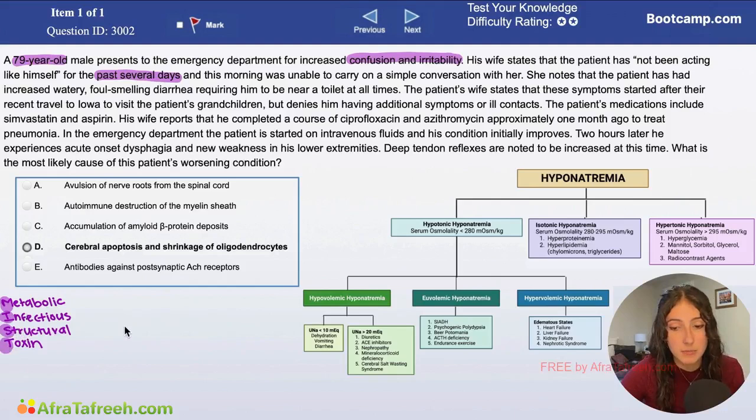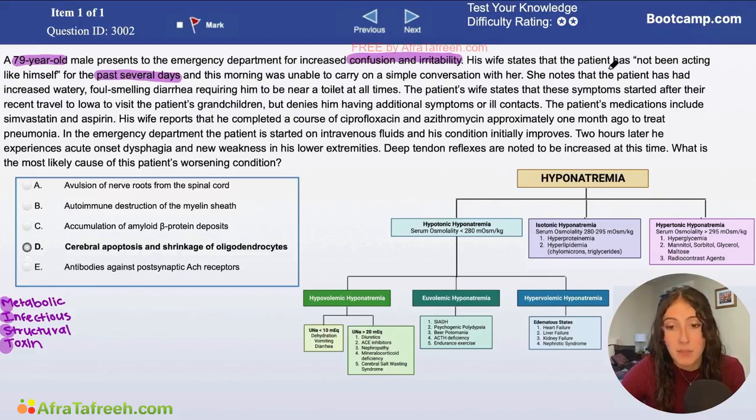And then the T stands for toxin. And I like to think about this one in two categories. Toxins can certainly be recreational substances like alcohol or opioids or withdrawal from these substances. It can also be just new medications that we have given our patients. So antihistamines are definitely known to cause delirium in our elderly patients, many other drugs that cross the blood-brain barrier. So these should all be on your list when you're thinking about confusion in an elderly person. And of course, this is an incredibly broad differential. So we're going to need to continue reading our question.